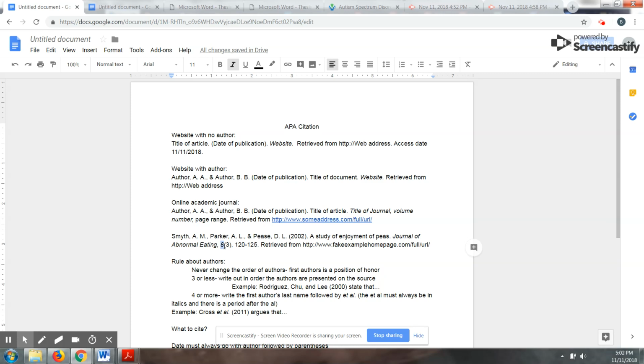Now, in some cases, the database may not have this information. That's okay, just skip it. For example, the first one does not have an issue number, but the second one does. So if they have one, great, include it. If not, just skip it. Then you move on to page numbers and then website if you got it from an online database.